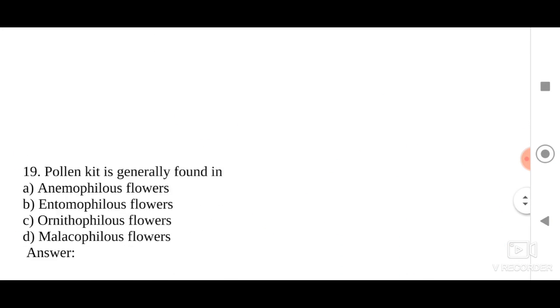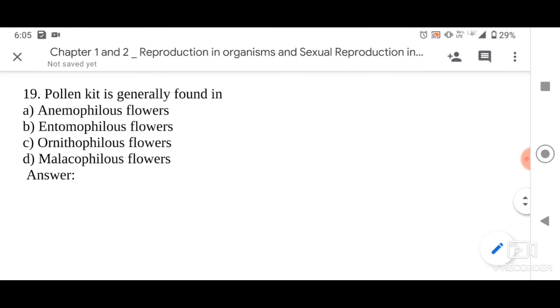Next we have, dear friends, question number 19. Pollen kit is generally found in. Dear friends, it's quite an interesting question here.